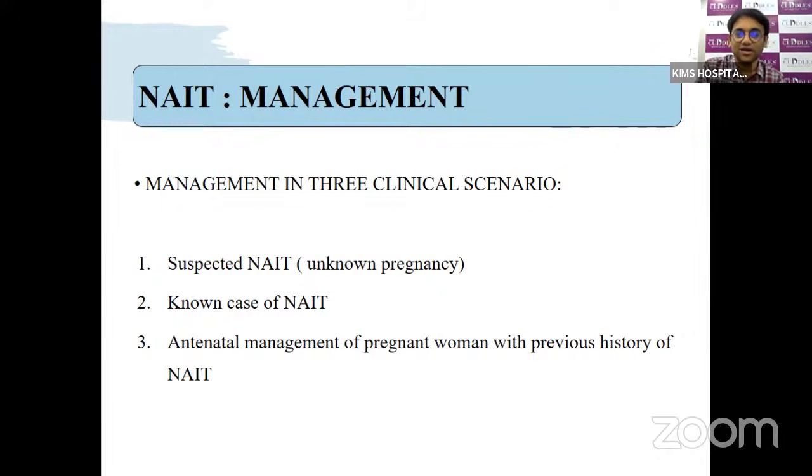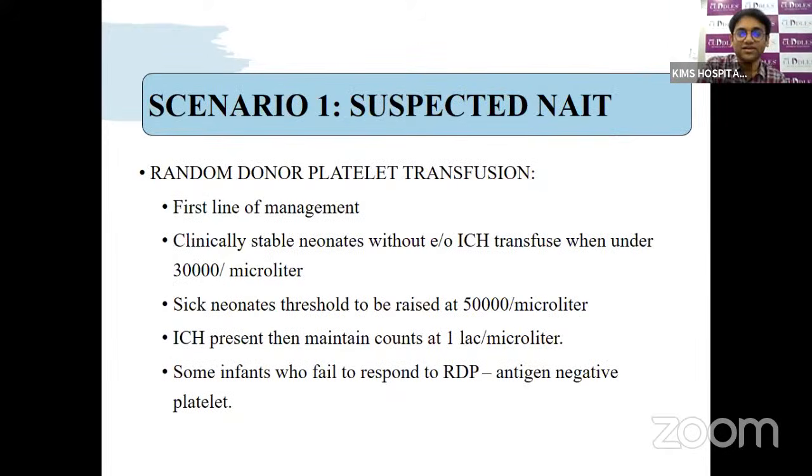And the third thing is, how do you manage the pregnant woman who had a history of previous NATE, in order to prevent intracranial hemorrhage? So the first thing, suspected NATE. We don't have any proof there. We are suspecting this to be NATE based upon the well-being of the baby and severe thrombocytopenia with a normal maternal platelet count. So we have sent the investigation, but we need to monitor the baby.